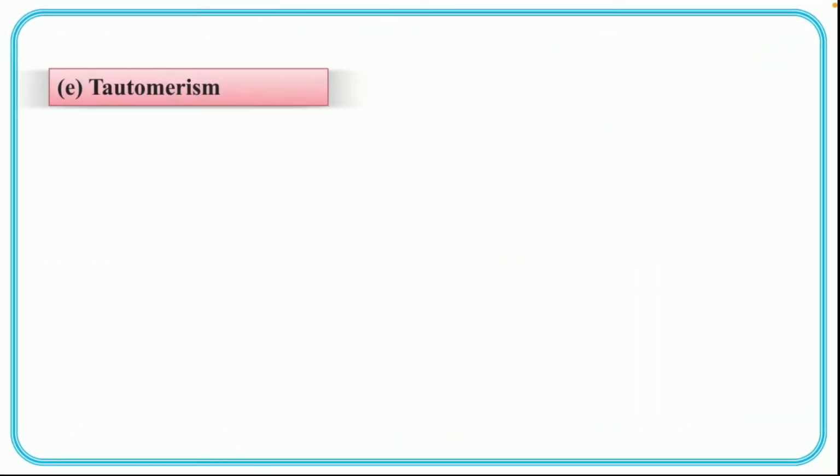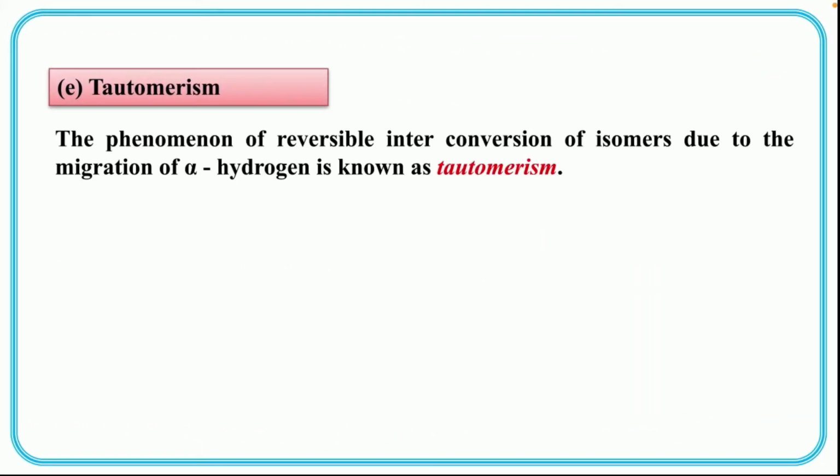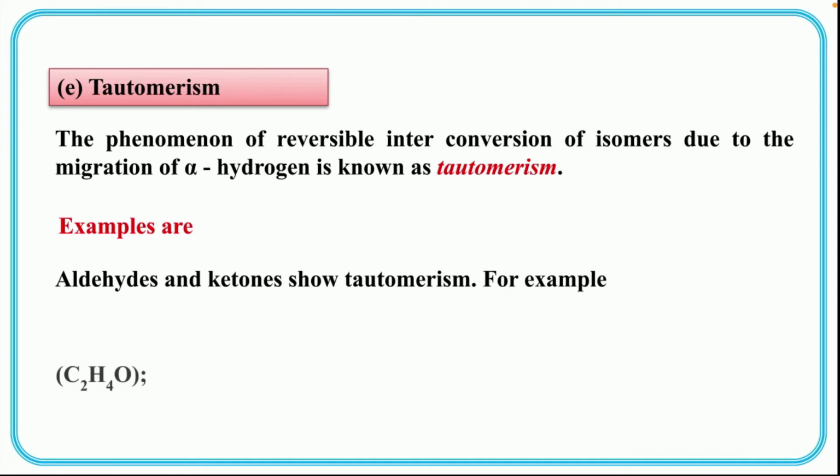Next we have tautomerism, the phenomenon of reversible interconversion of isomers due to migration of alpha hydrogen is known as tautomerism. Here actually a reversible interconversion takes place. Okay, so here you can see some examples. C2H4O, that is CH3 C=O H, that is the CHO group, that is our acetaldehyde.